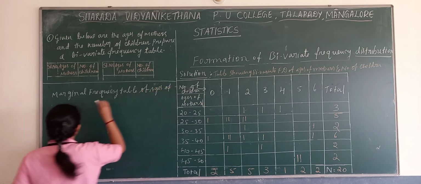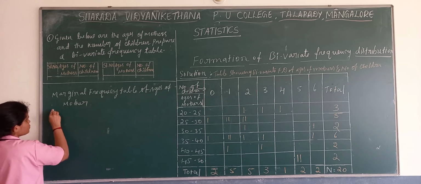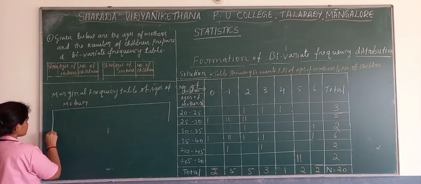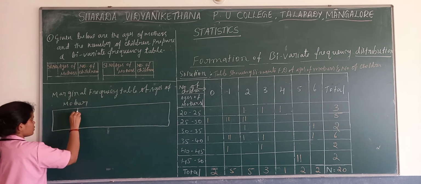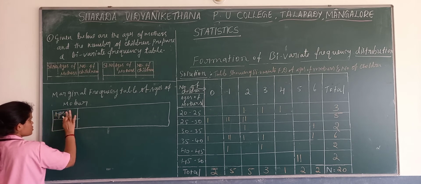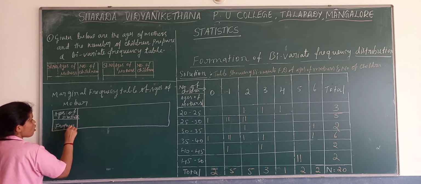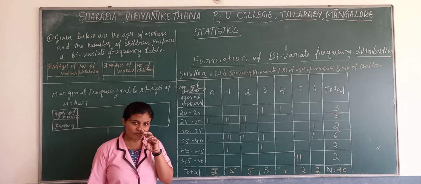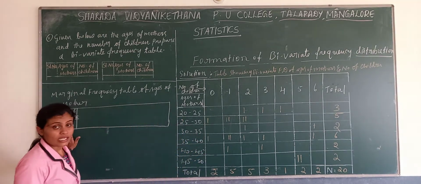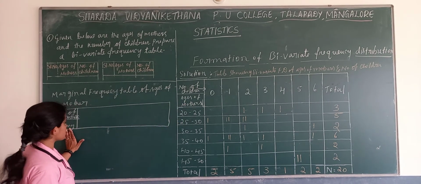Marginal frequency table of ages of mothers, with two columns: ages of mothers, and frequency. Here you can write either frequency or number of mothers. If you get confused, just write frequency, whatever variable they have given.